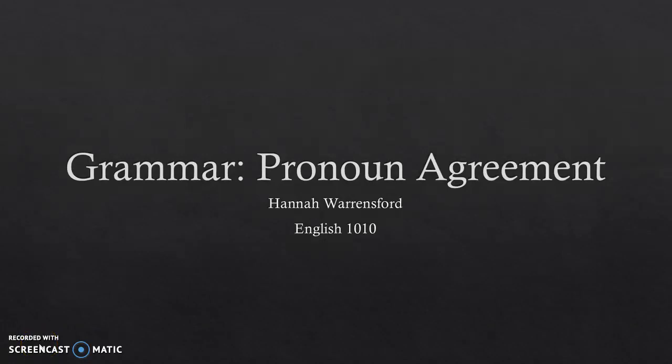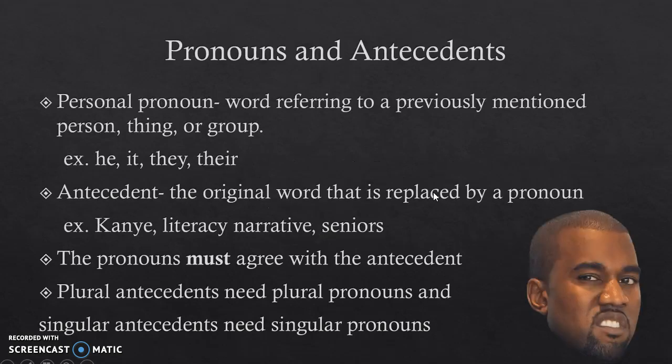Alright, hello class. Today we're going to be discussing pronoun agreement. Now I'm going to briefly explain what a pronoun and an antecedent are. So a personal pronoun is a word that refers to a previously mentioned person, thing, or group. So for example, he, it, they, their are all personal pronouns.